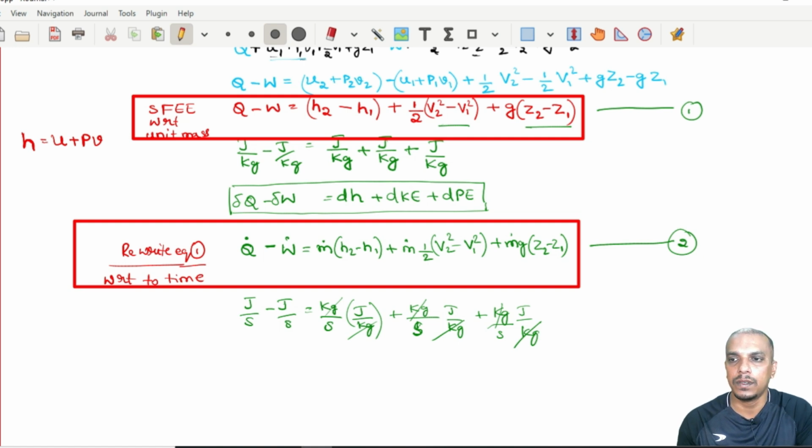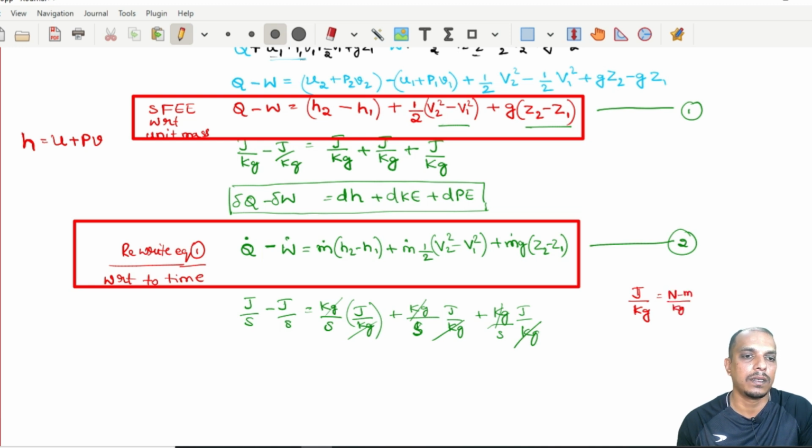Now we will prove that. Joule per kg is also equal to velocity square, which is meter square per second square. Now joule is what? Newton meter.